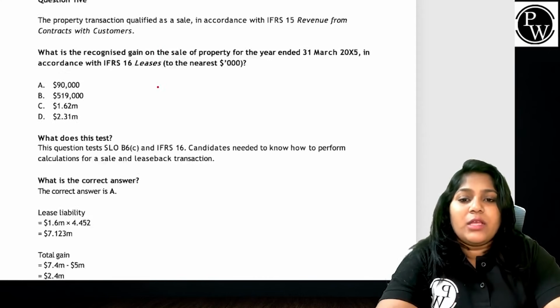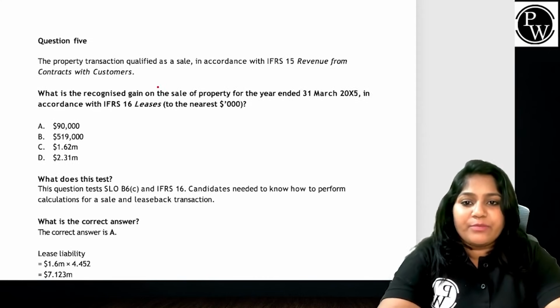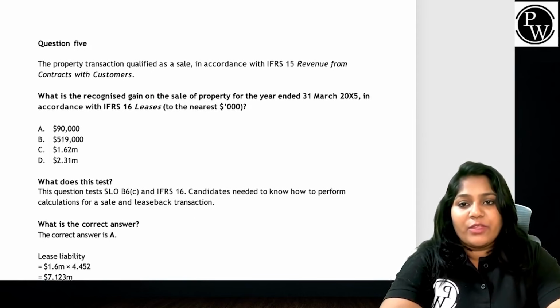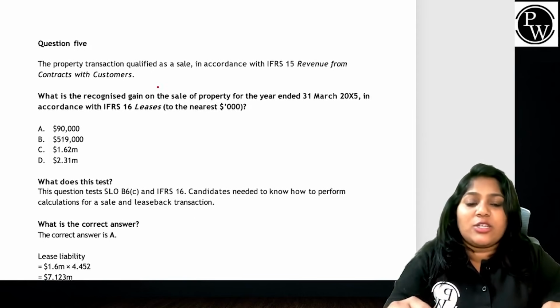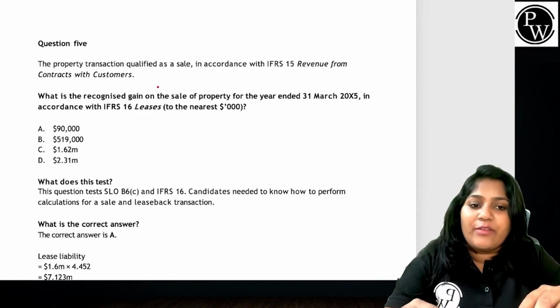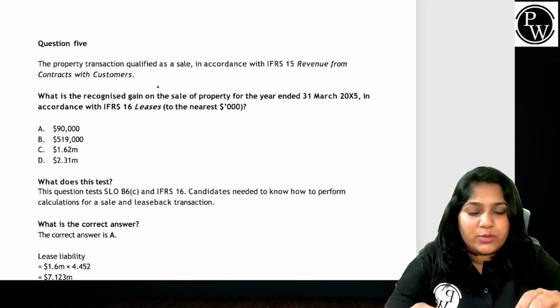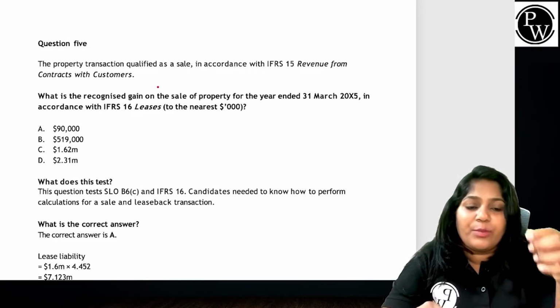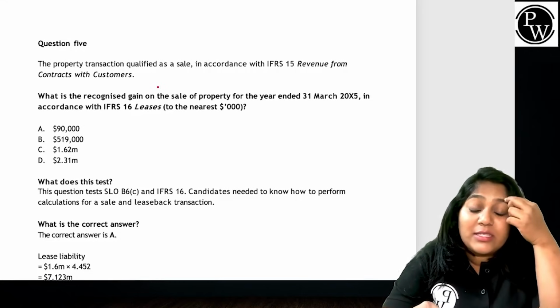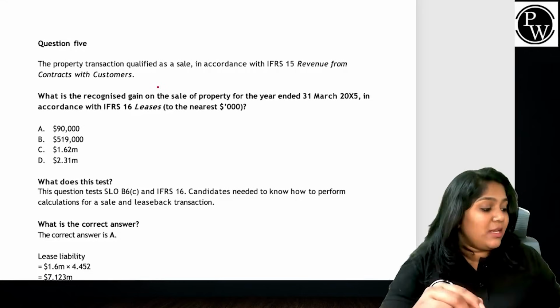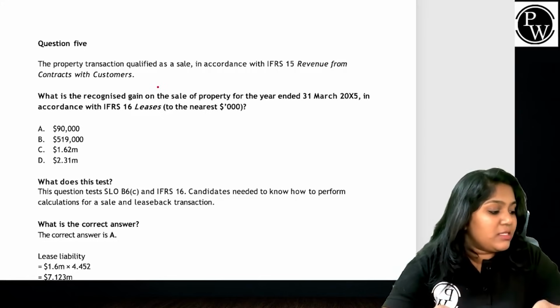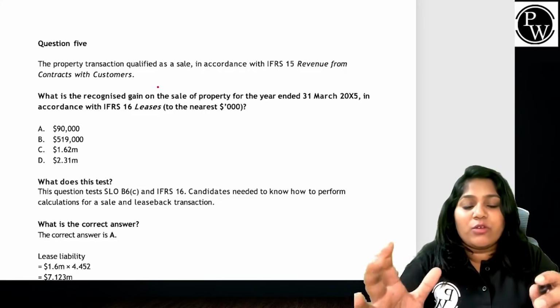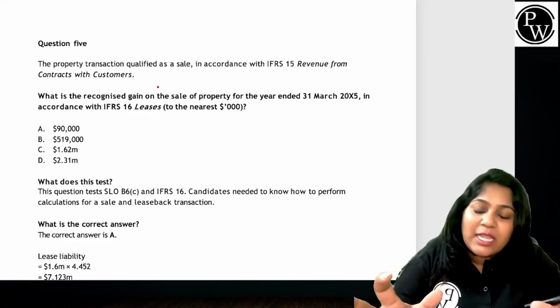Right? Let's move to question number 5. What is the question number 5 that you can see? The property transaction qualified as a sale in accordance with IFRS 15 revenue from contracts with customers. The question is, what is the recognized gain on the sale of the property for the year ended. Guys, this question is purely talking about sale and leaseback on that particular asset, which is used in the sale and leaseback option.